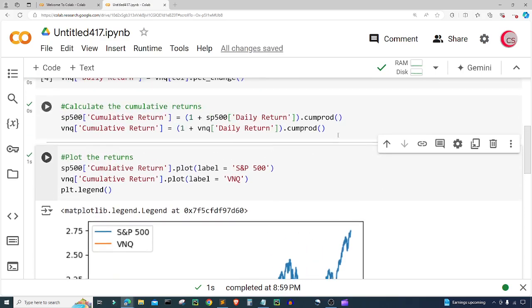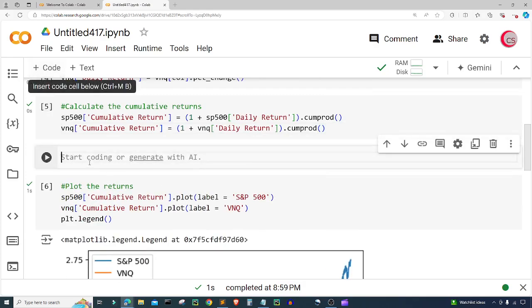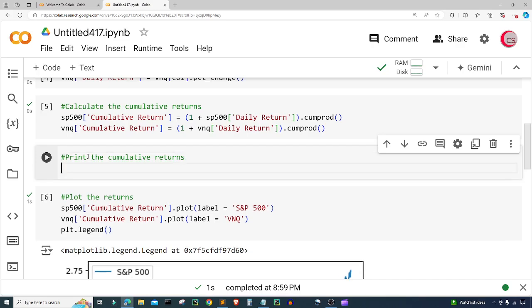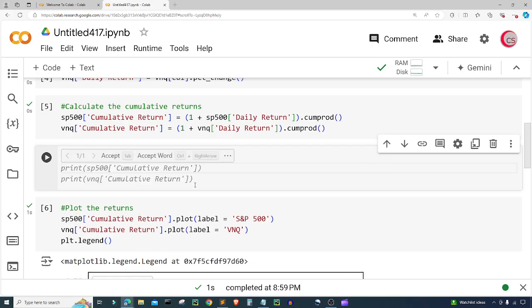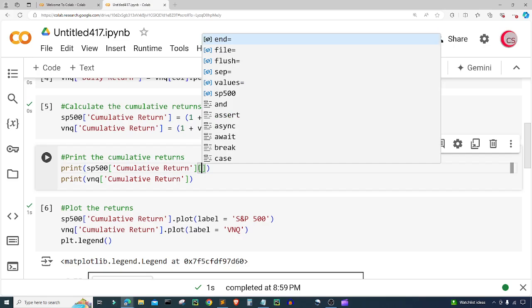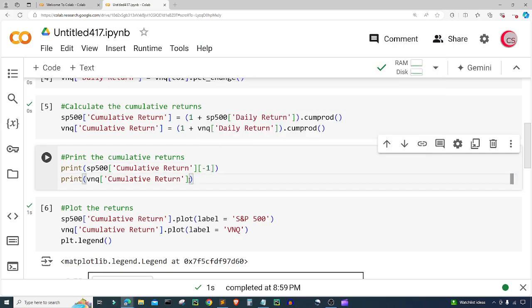So what I'm going to do, I'm going to go back up here. I'm going to create a new cell, and now in this cell I want to print the cumulative returns. Google Colab has given us a suggestion, so I'm going to just tab it over, but I don't want to print every single value in the column cumulative returns. I only want the last value. So I'm going to put a square bracket here and put -1, and come down here, put a square bracket and put -1 again, and let's run this.